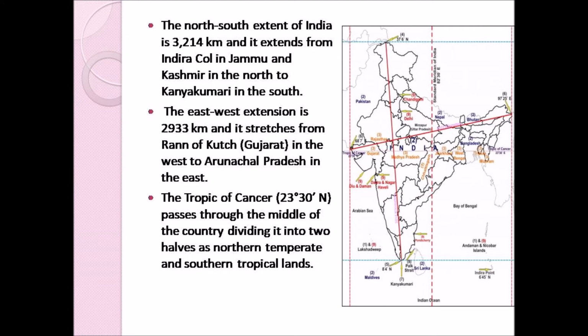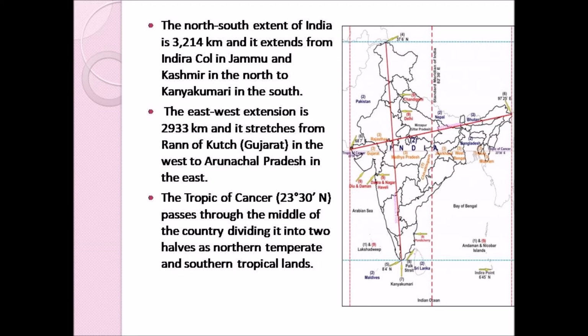The north-south extent of India is 3214 km, which means the distance from the northern tip to the southern tip of India, that is, from Indira Col in Jammu and Kashmir in the north to Kanyakumari in the south.